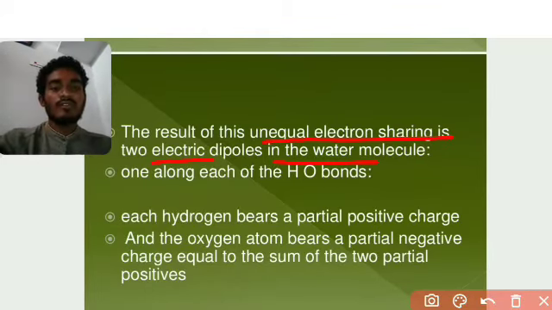When we say dipole, it means one side has a positive pole and the other side has a negative pole.